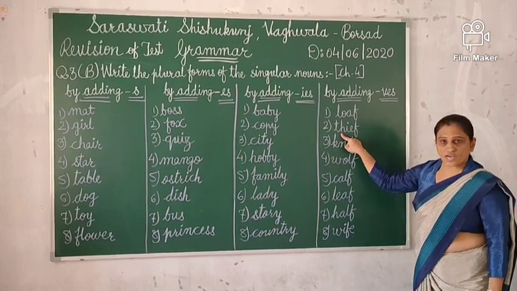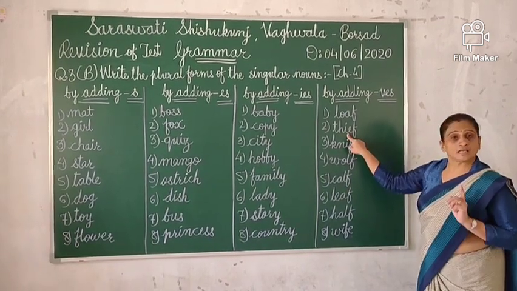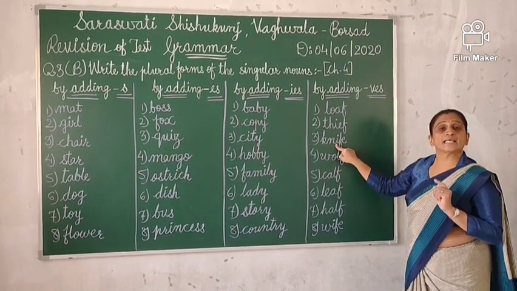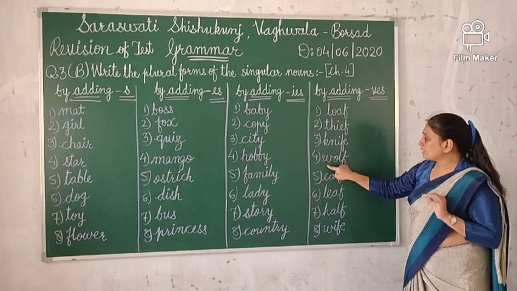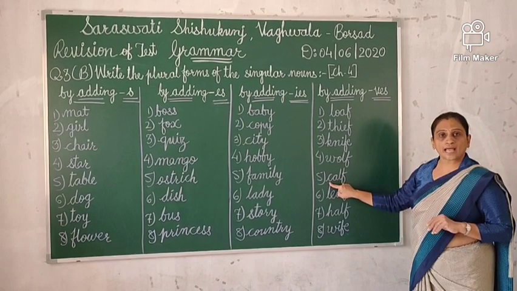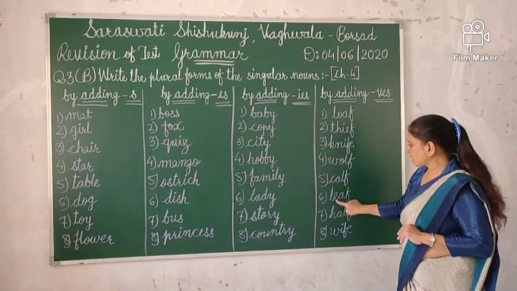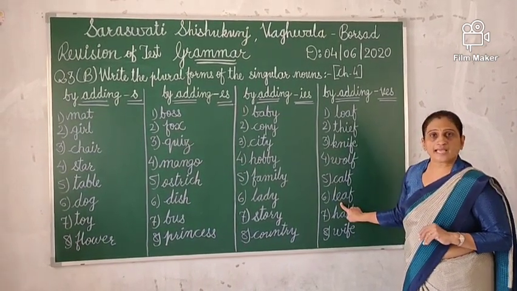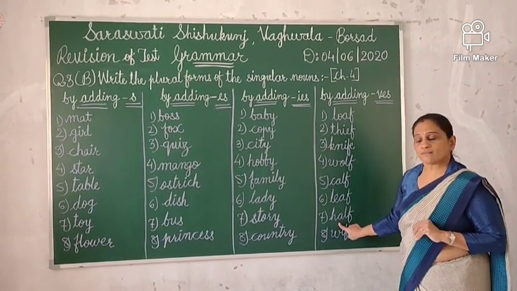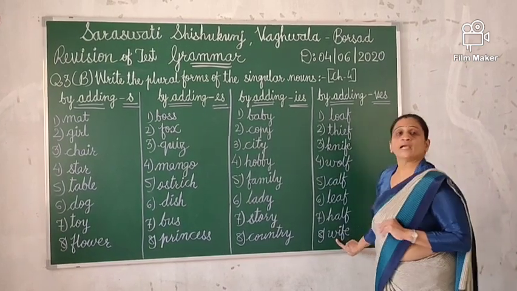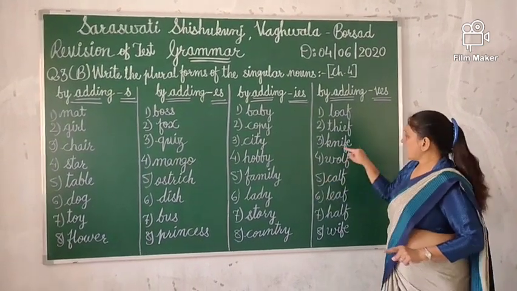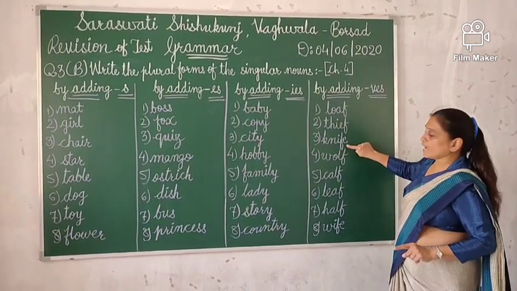Thief, thieves. Knife, knives. Wolf, wolves. Calf, calves. Leaf, leaves. Half, halves. Wife, wives. Remember children, here you have to drop y and here you have to drop f and fe